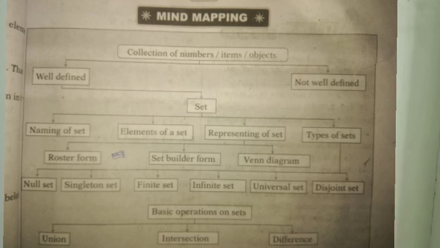Then next, basic operations of sets are there here: union, intersection and difference. At last we have learned about the fundamental theorem of sets, that is, n of A union B equals n of A plus n of B minus n of A intersection B.